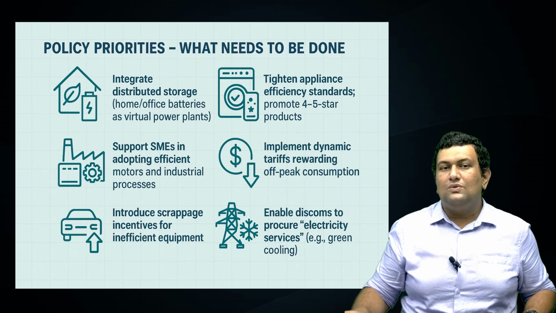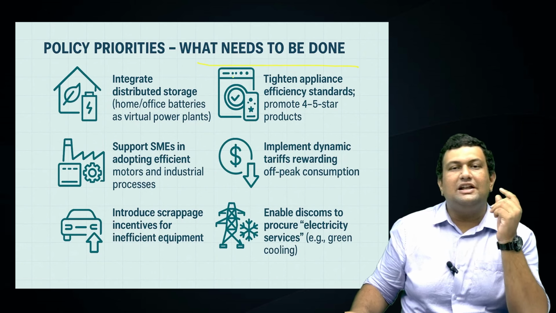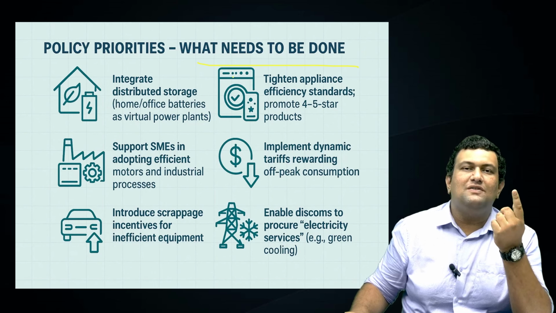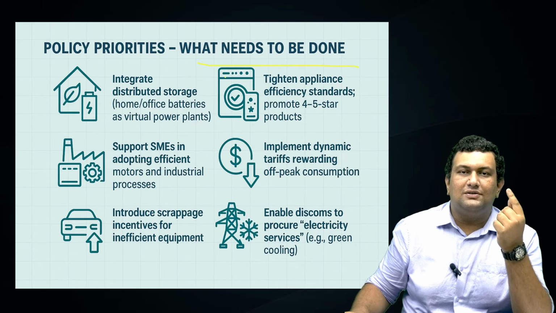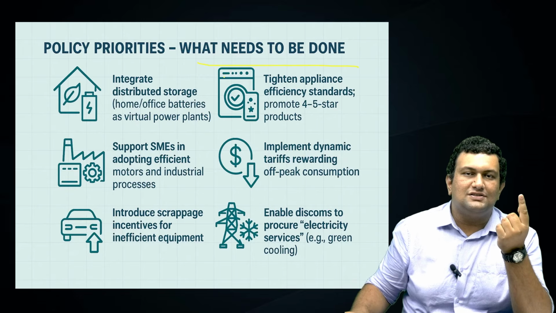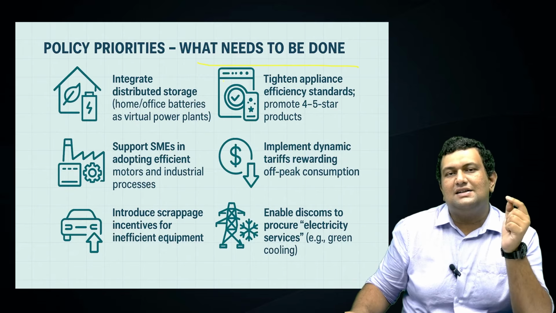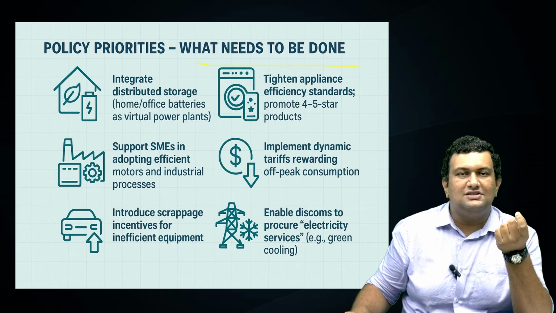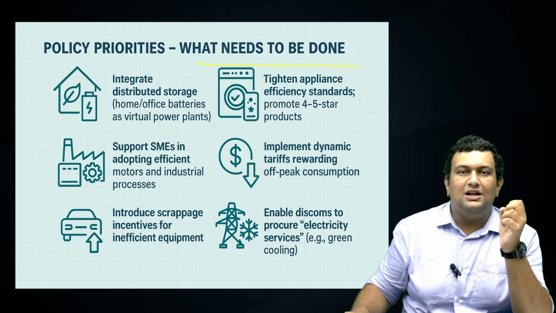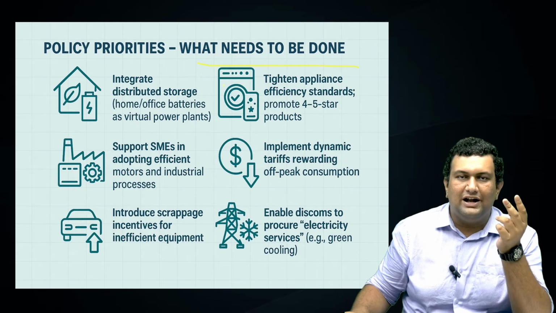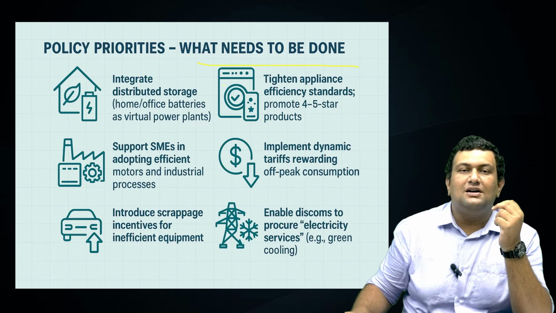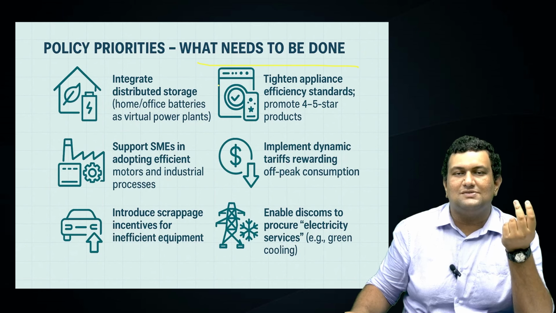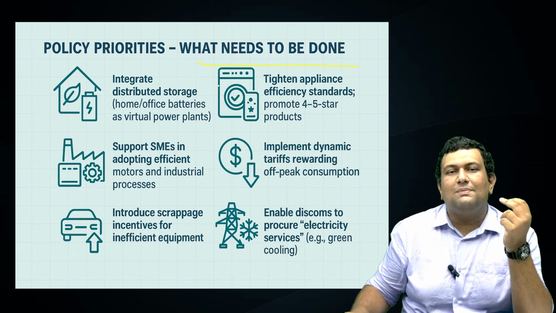Now we'll see what needs to be done. The first aspect is integrating distributed storage. For example, we can integrate batteries recharged by renewable energy, so that the power from these batteries can be used during high demand hours instead of power from coal power plants. The second aspect is promoting appliances with higher energy ratings, for example 4-star and 5-star ratings, compared to appliances with low energy ratings.